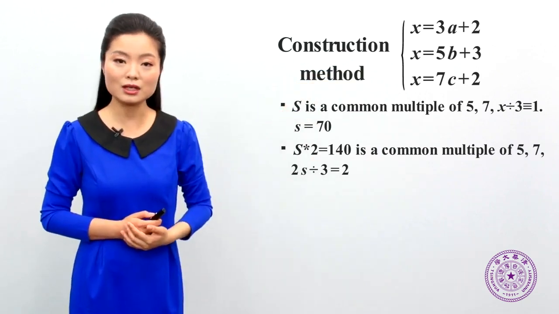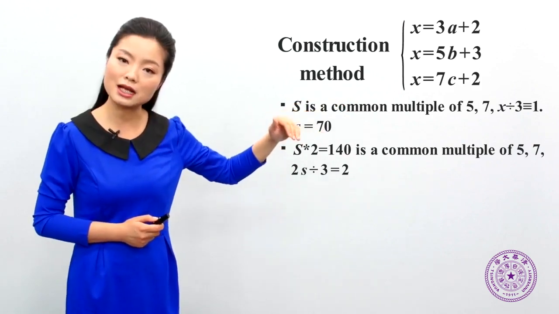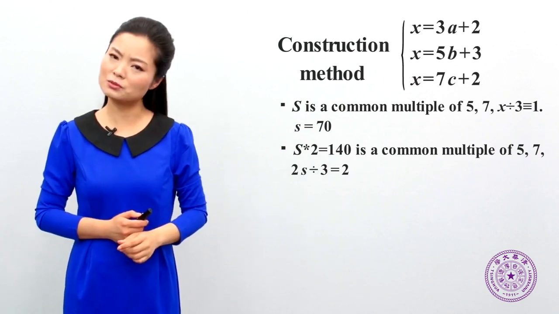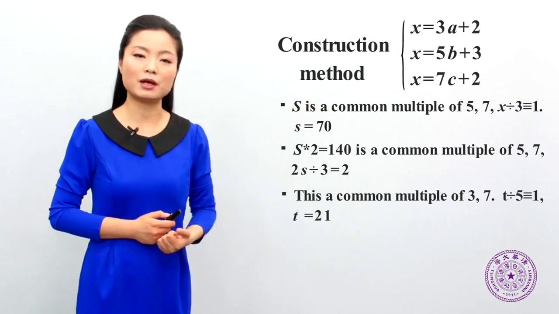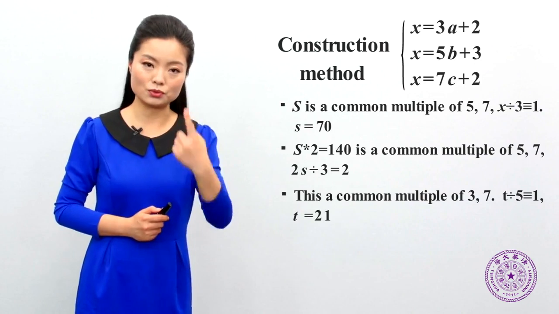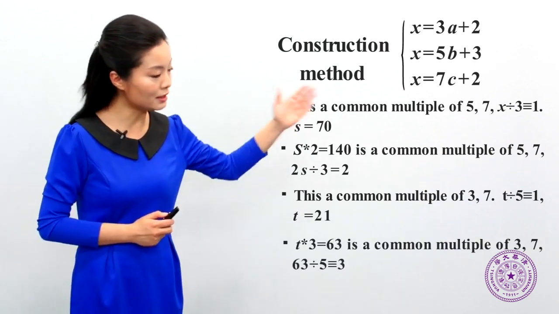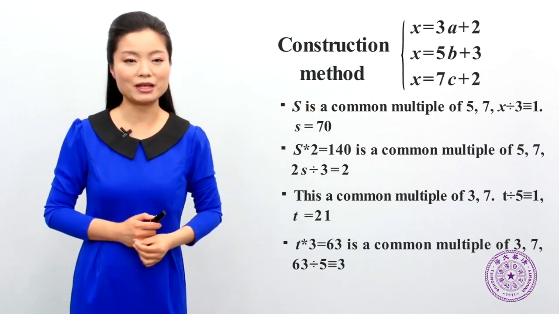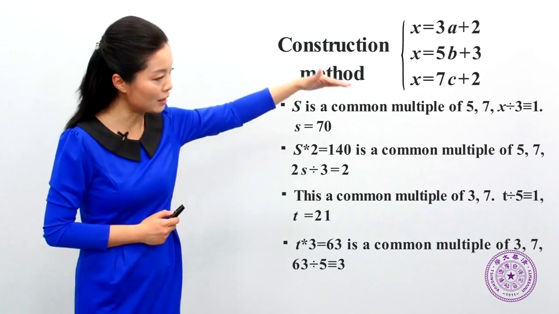So it satisfies the first equation. For the other equations, 5b plus 3 and 7c plus 2, it contributes nothing to the remainders. So we could use this idea. For instance, we use t to denote multiples of 3 and 7 which divided by 5 have 1 left. We multiply t by 3, it is 63. This means that it's a common multiple of 3 and 7, but divided by 5 it leaves 3. So it exactly satisfies the second equation.